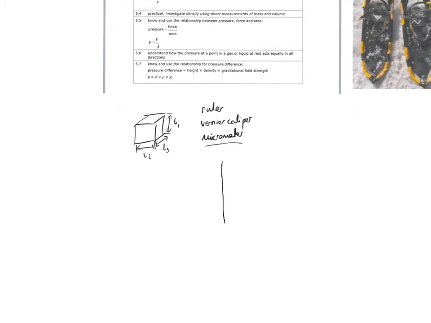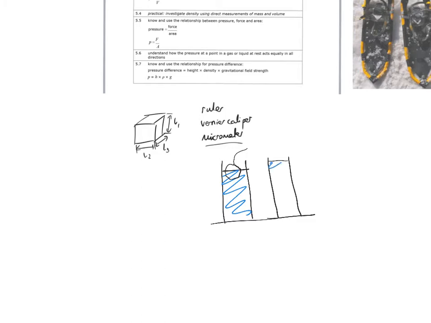For irregular objects, the best thing to do is to fill a measuring cylinder with water and then fully submerge the object of interest. The water level will go up.